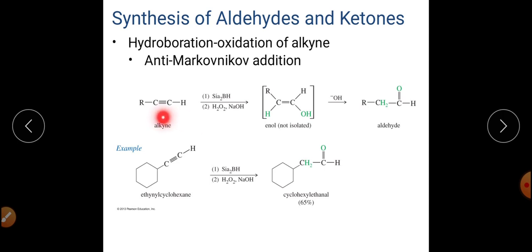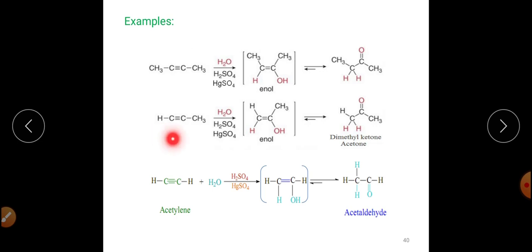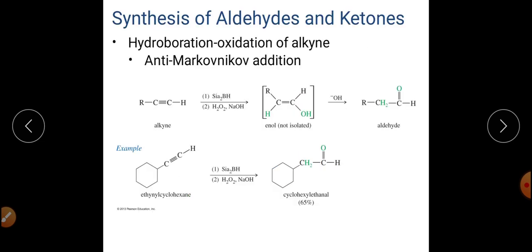So here this particular alkyne is getting converted into aldehyde. You remember this alkyne, and in previous slide this particular alkyne was getting converted into acetone. So this is the way by which the same substrate can be converted into two different kinds of products by using two different kinds of reaction. The one was simple acidic hydrolysis, and the second one was hydroboration followed by oxidation reaction.